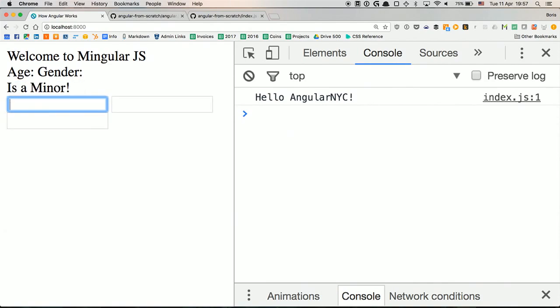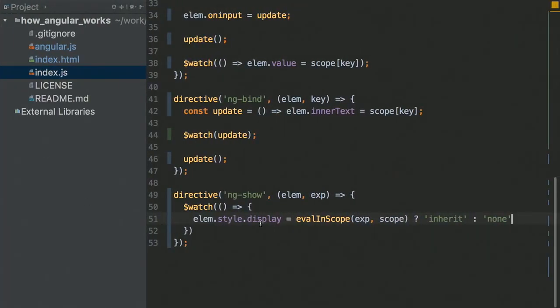Cool, so we got expressions as well. And if you look at the ng show directive, it's so simple. You guys can try it at home, choose any random directive you want, except maybe ng options. And it's like five minutes of work to implement them. Even ng repeat and others are a bit more complicated, but really not a lot of code inside.